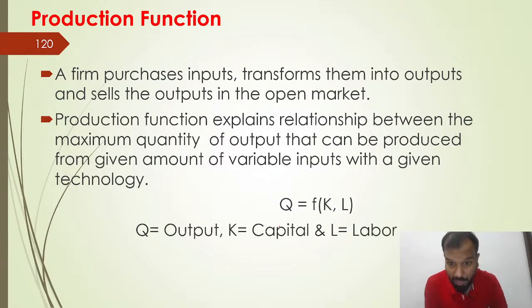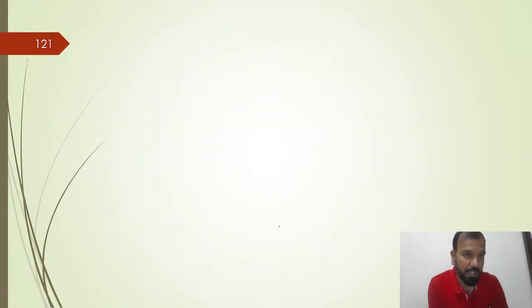So Q = f(K, L). K is capital and L is labor. We have to understand what combination of capital and labor to use. So we have to play with the capital and the labor, and we have to maximize the output. That is called the production function.